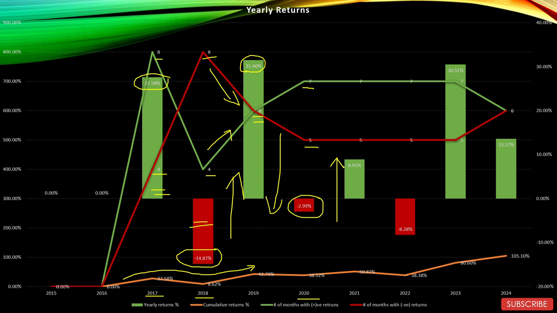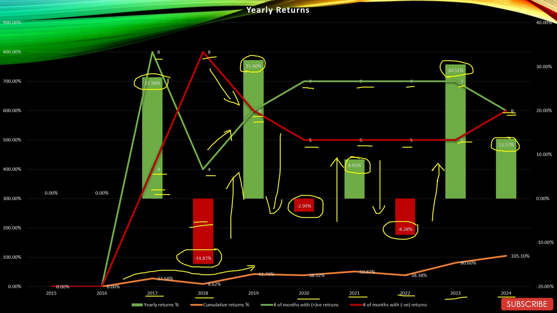It changes direction again in 2021 and managed to give returns of only 8.91% with 7 positive months and 5 negative months. Again, change direction next year in 2022 with minus 8.28% returns, 7 positive and 5 negative months. Change direction again in 2023, gave good returns of 30.51% with 7 positive and 5 negative months. And in 2024, gave very average returns of 13.57% with 6 positive and 6 negative months.